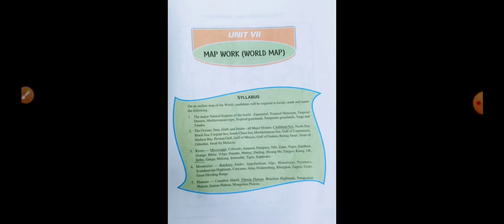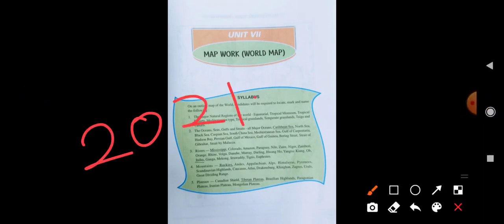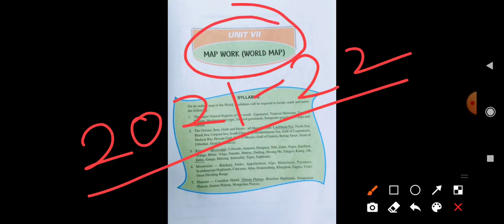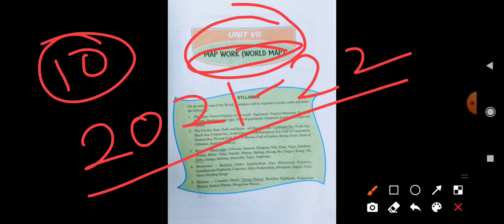Today I'm starting a new session, 2021 and 22. From today onwards I'm starting from unit 7, which is the map work. This map work is very important because it carries 10 marks in your final examination, or in the first term and second term both.